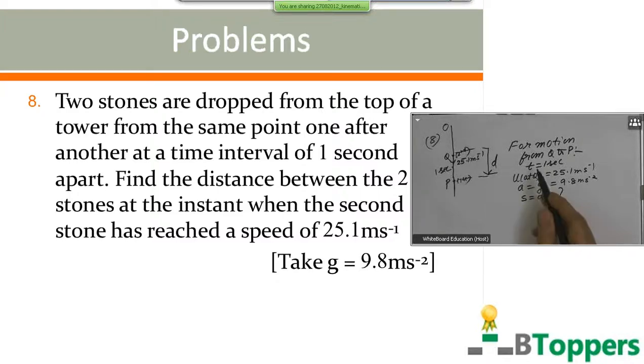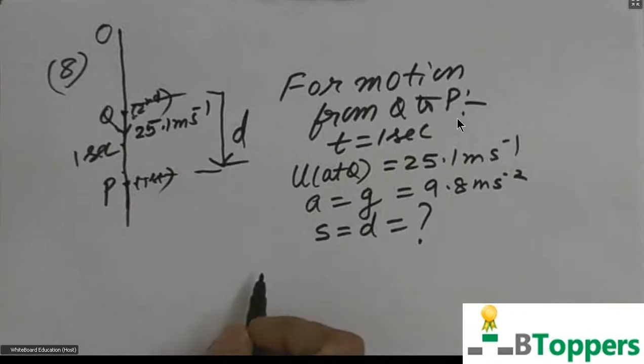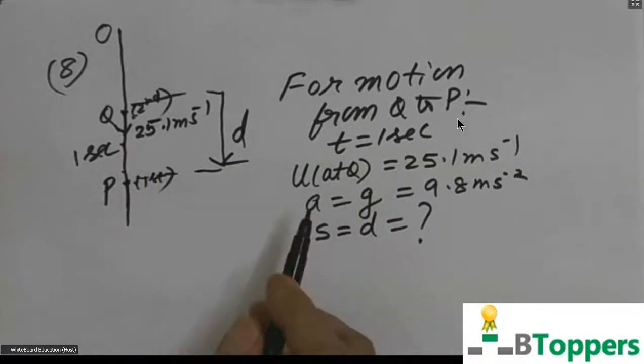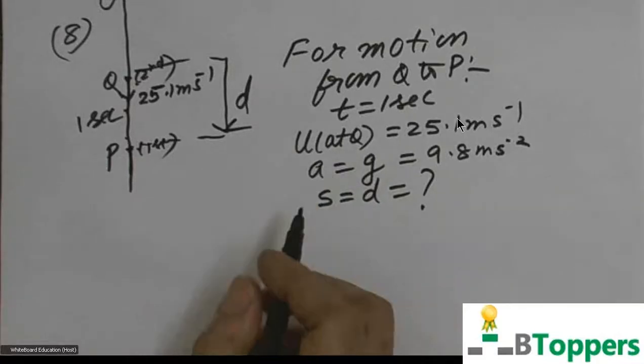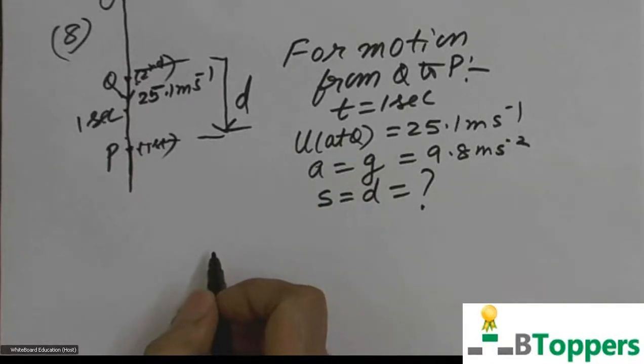So you have to select the equation in kinematics involving these four quantities. You can observe what is the quantity which is missing in the problem.